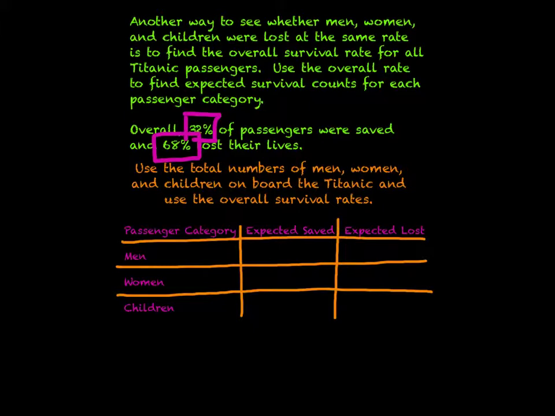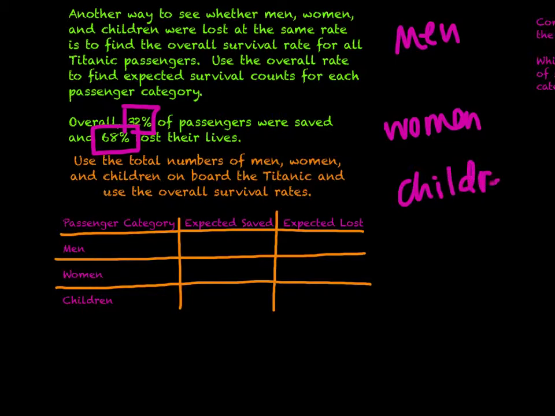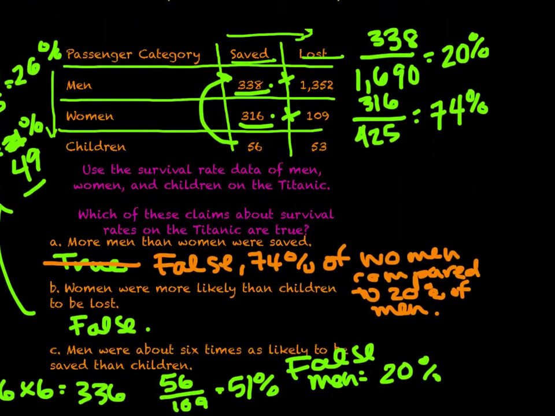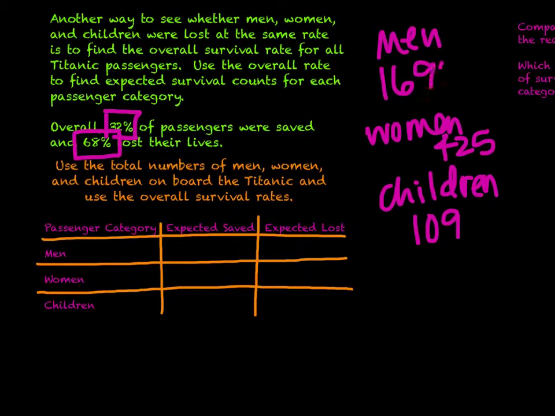So let's look at how many men were on the Titanic and how many women and how many children. We're going to write this data down here. We have men, women, and children, and we're going to get these total numbers. If I remember right, children was 109 and women was 425. And men was 1690, I believe. Yep, 1690. So this is very similar to part B in 5.1.